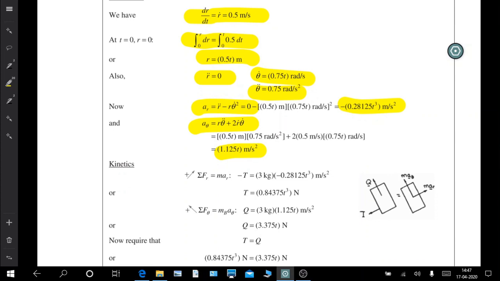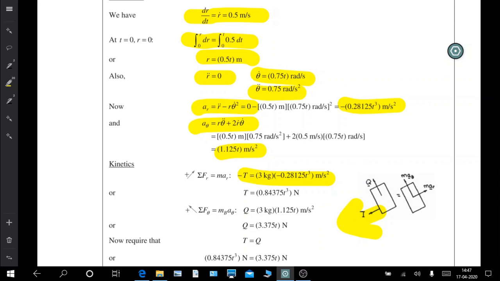So Fr is equal to m a_r, the radial component of force is mass times acceleration in the radial direction. Here you can see that the tension is in this direction, so it is negative. So minus T is equal to 3 kg times this acceleration.